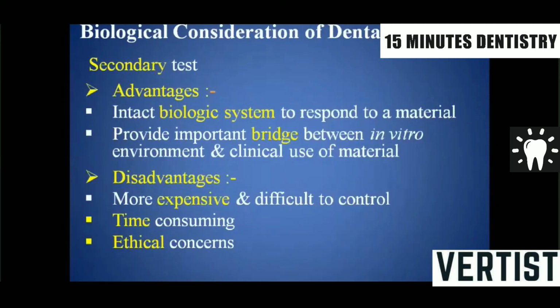What are the secondary tests? Secondary tests are done on an intact biological system to respond to a material, and they provide the important bridge between the in vitro test, that is the primary test, and the use test. What are the disadvantages? It is relatively more expensive compared to the primary test, and it is difficult to control. It takes some time, and definitely it has some ethical issues.